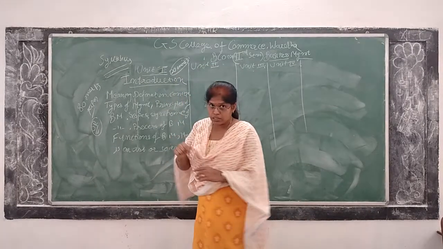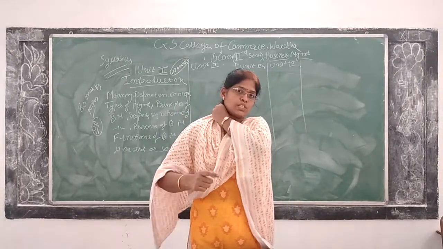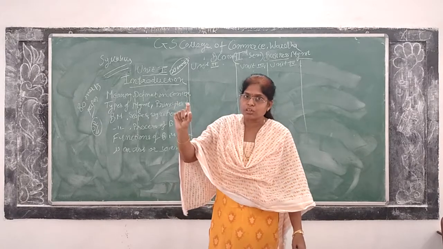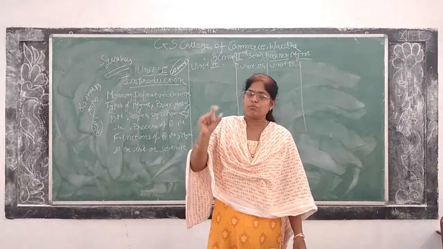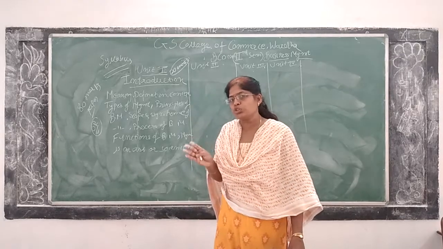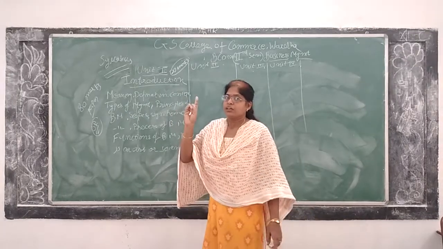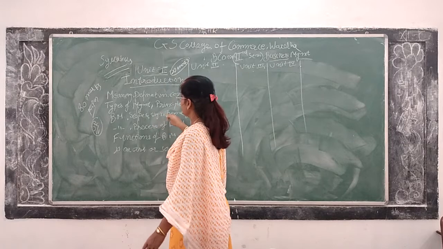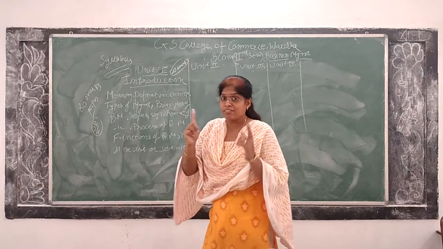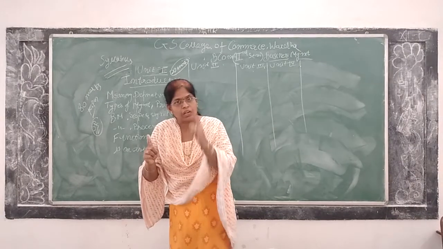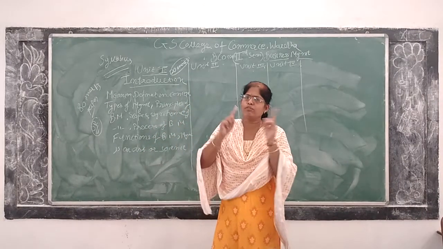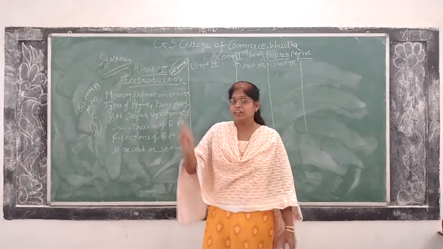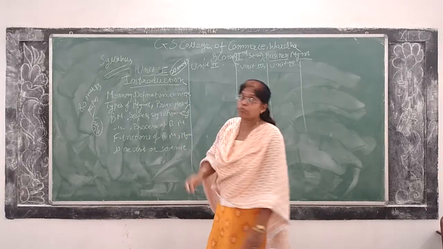Now where are these 4 marks? Because I have told you it is 20 marks. These 4 marks are for the last question, which consists of the heading short note. In question number 5, there are only 4 short notes you have to write, and each unit consists of 1 short note. From unit 1, either the scope or significance or the definition or the concept, there will be a question for which you have to write for 4 marks elaboration. You have to give in detail about any one which is asked in short notes, and that will be for 4 marks. This is how your paper pattern will be.